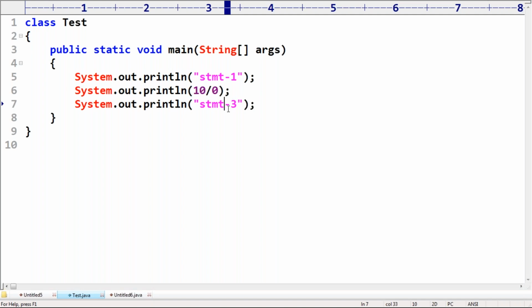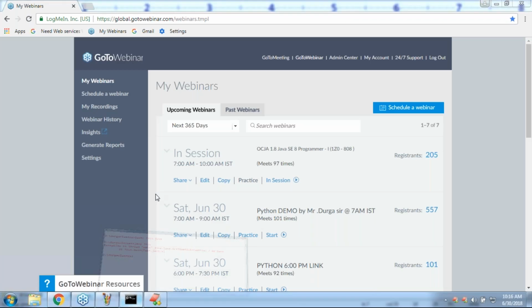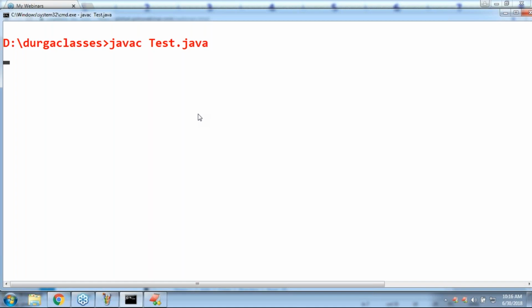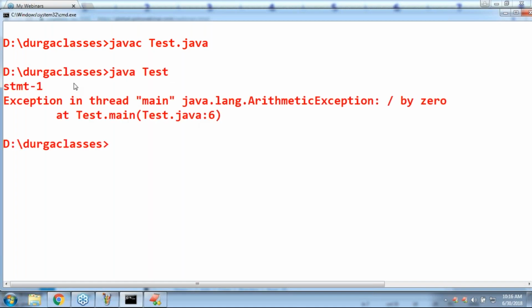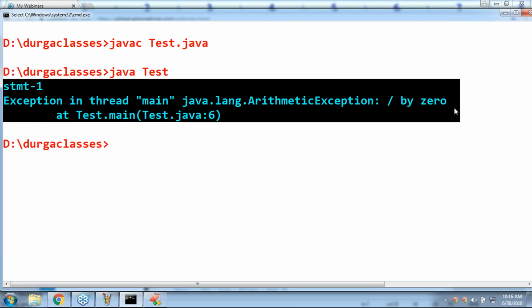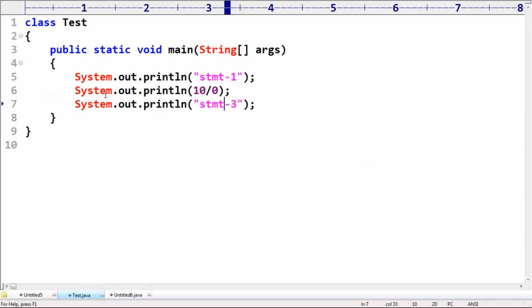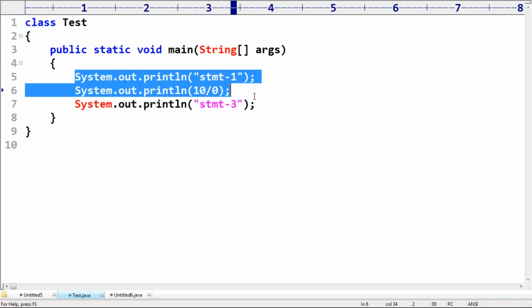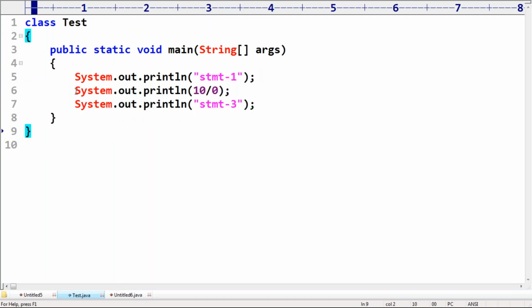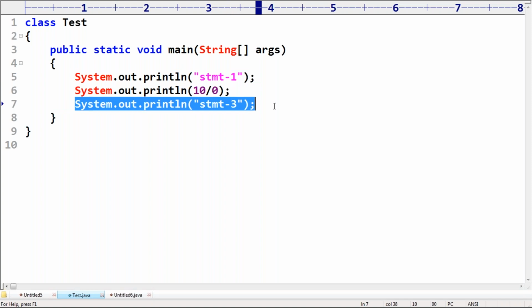Now have a look, sir. Here I'm taking statement 1 followed by ArithmeticException. Statement 3 is never going to execute. Assume it is open DB connection, reading the data, closing the DB connection, but the problem comes in the middle, so no one is going to close it. One database connection is going to be wasted. Abnormal termination is not at all recommended. Make sure you people are aware.